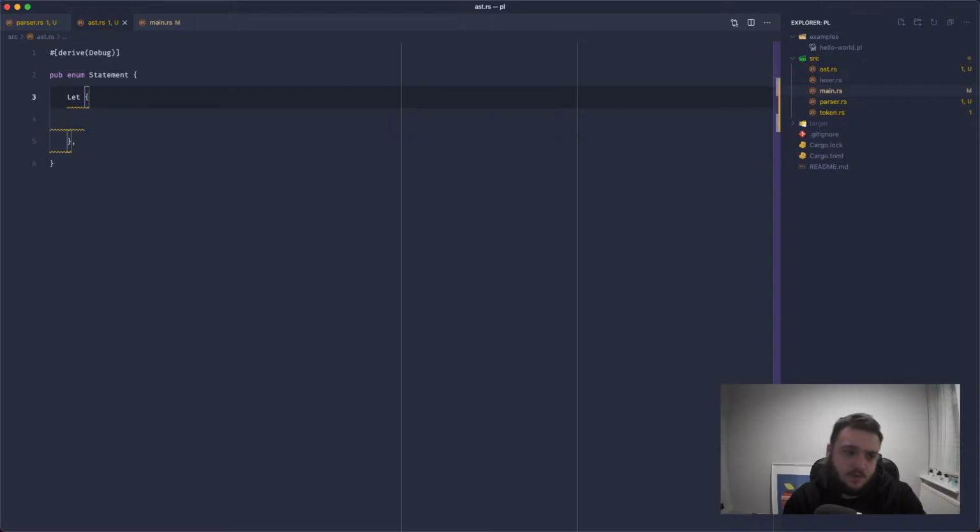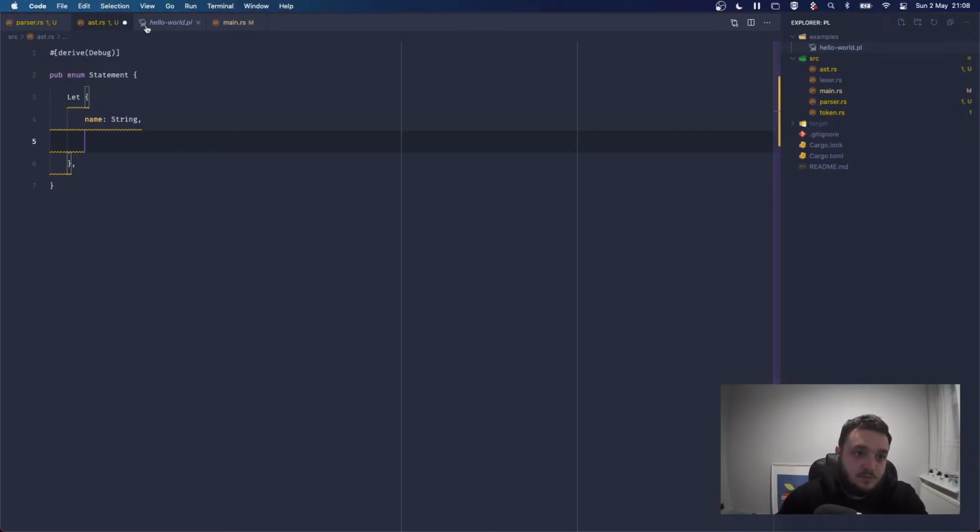So in Rust, we can create these struct-like enums. So for a let statement, we have the name of the variable. In here it'll be foo, and we also have the initial value, which will be the expression on the right-hand side. That is optional, actually.